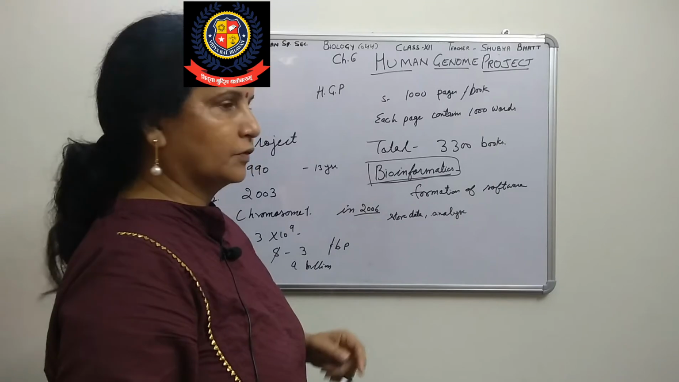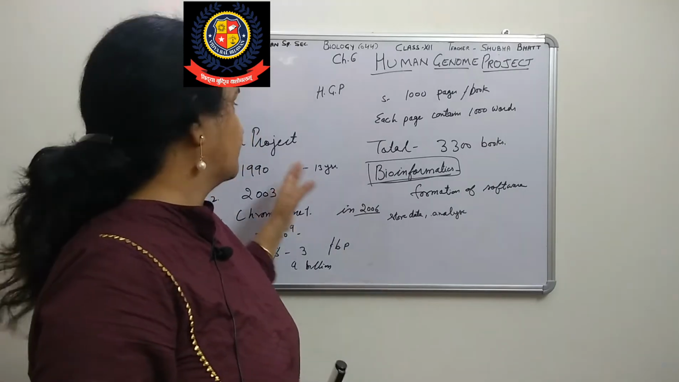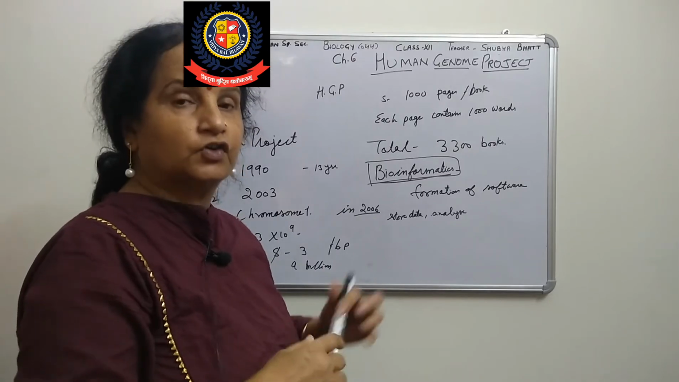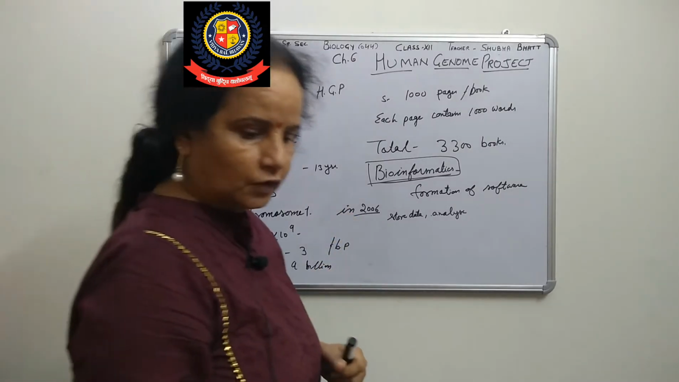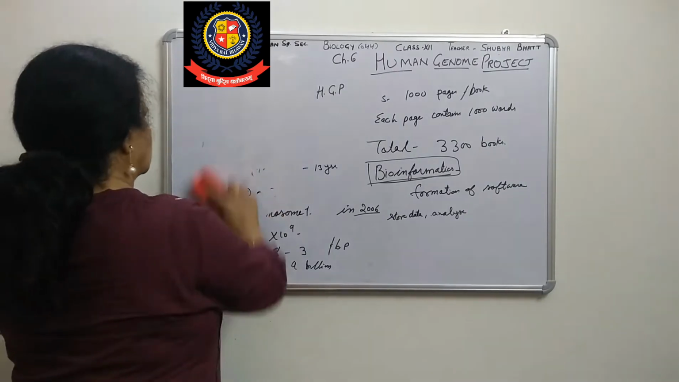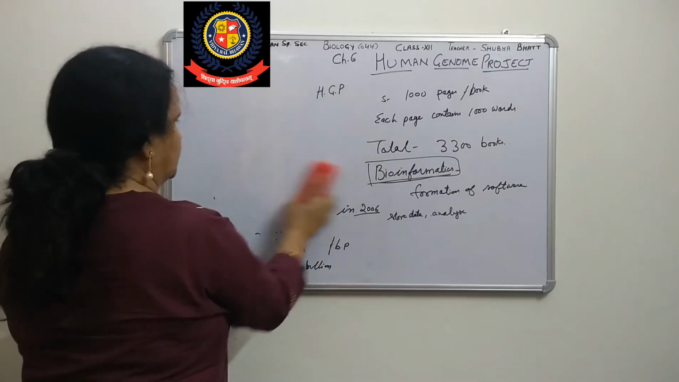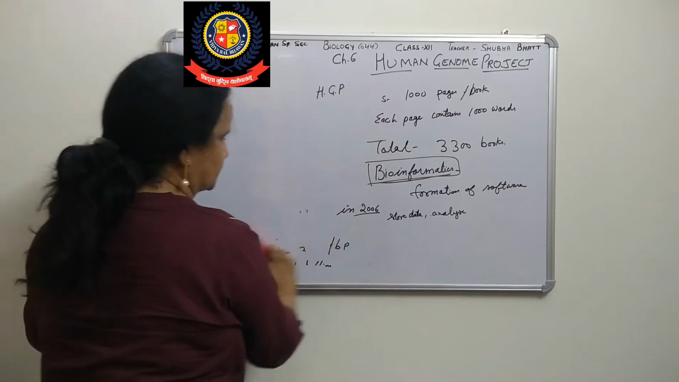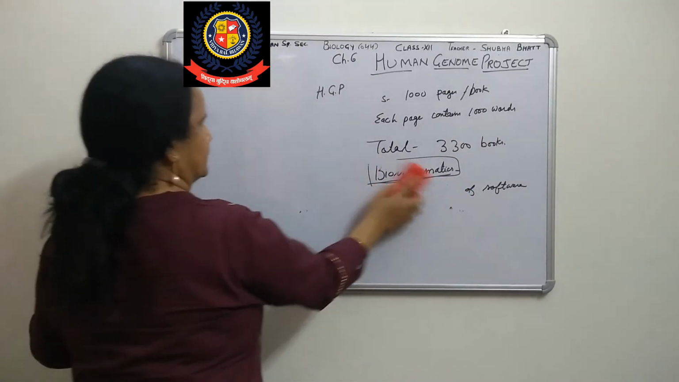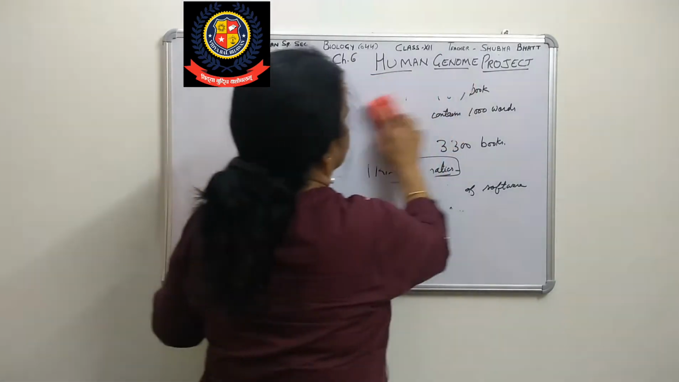So next, you know that this is a mega project. Only one country cannot do it. There is a contribution of different countries. So the Human Genome Project is one to which a number of countries contributed. First of all, it was started in the US, right? In the US a particular department is there.